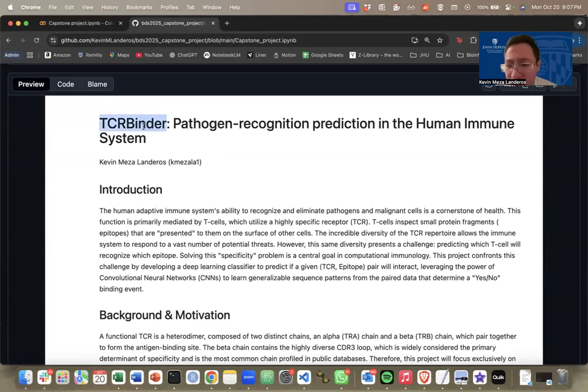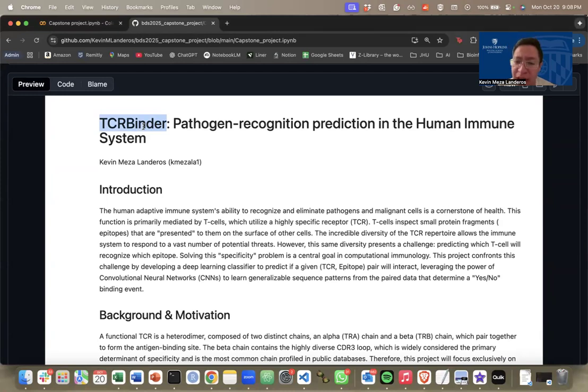Just to give some introduction, there are special components of the adaptive immune system called T cells, and they have a receptor called TCR. This receptor is really important because it can recognize peptides in viruses or in cancer cells called epitopes. These interactions help those T cells to actually do the killing, which is what we want.